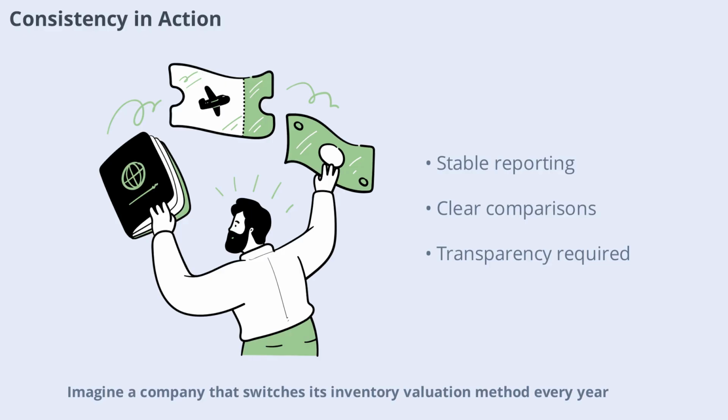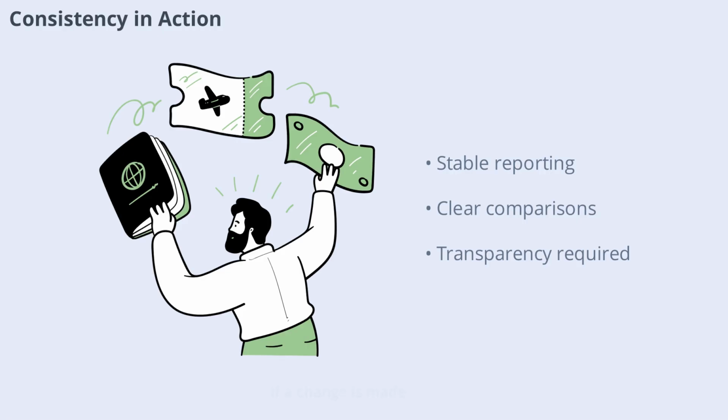Imagine a company that switches its inventory valuation method every year. One year it uses FIFO, the next year LIFO, and then back again. This would make it nearly impossible for investors to understand the company's performance over time. By sticking to one method, the company ensures that its financial results are comparable year after year. If a change is made, it must be clearly explained in the notes to the financial statements. This transparency is crucial for maintaining the trust of stakeholders.